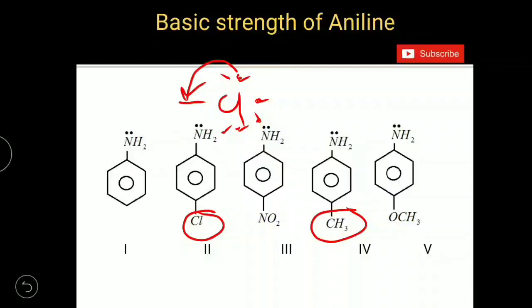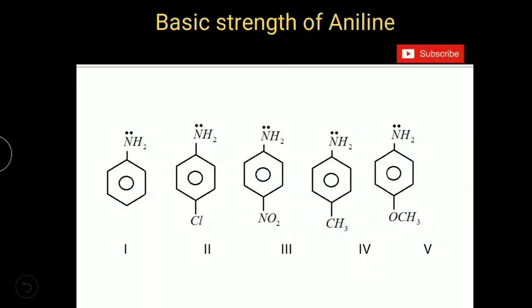But these lone pairs are present in 3p orbitals of chlorine, and these electron pairs have to be donated to 2p orbitals of carbon in benzene. And the overlapping between 3p orbitals of chlorine and 2p orbitals of carbon is ineffective. Because of this, electron donating tendency of chlorine is less. So chlorine acts as electron withdrawing group in this case.